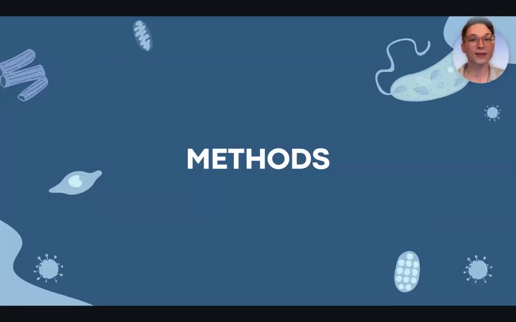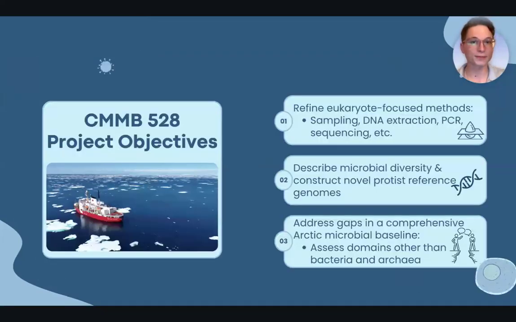Into our specific methods that we employed throughout this project, we refined eukaryotic-focused methods for sampling, DNA extraction, and DNA sequencing. This is with the goal to describe microbial diversity and construct novel protist reference genomes from the data. Ultimately, we hope to address gaps and form a comprehensive Arctic microbial baseline, where bacteria and archaea have already been analyzed. Eukaryotes haven't really been focused on in this environment.